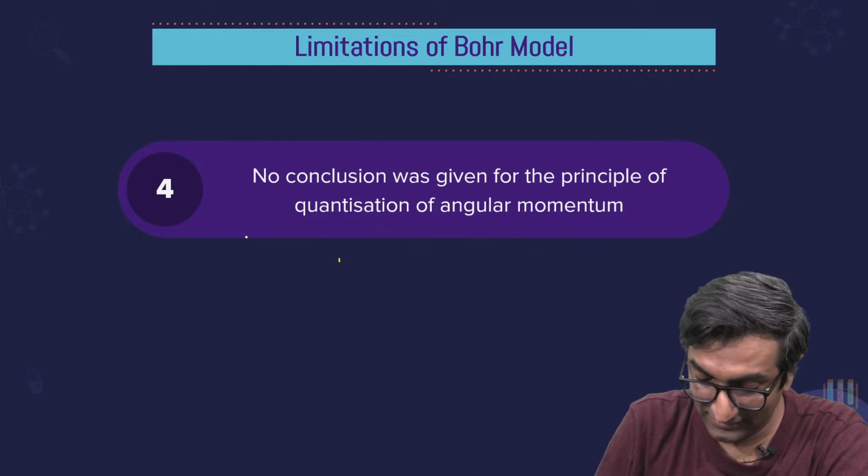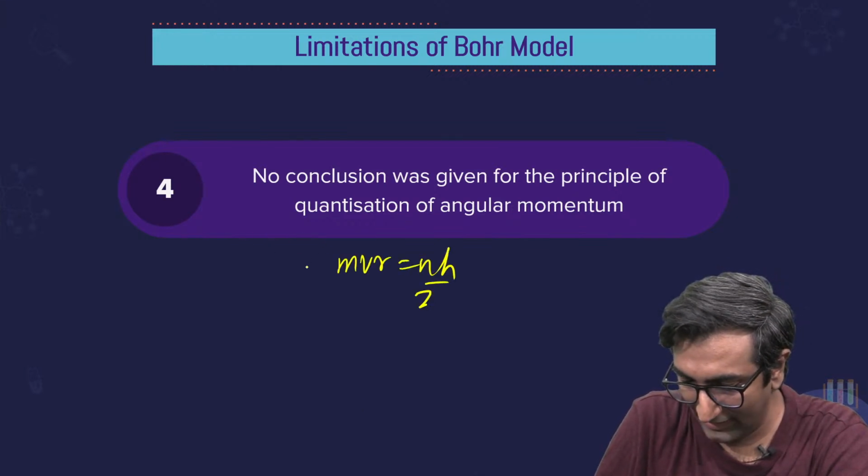Yeah, and this was the craziest thing. This mvr equal to nh by 2 pi. You're like, what?